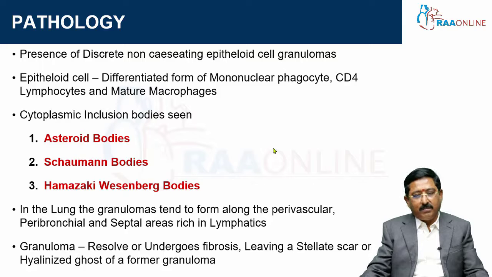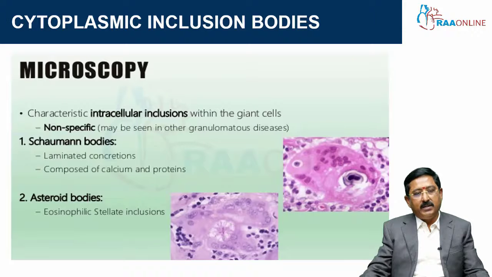These can also be present in some other diseases, but it is one of the features you have to look for in patients with sarcoid by microscopy. In the lung, these granulomas tend to be perivascular, peribronchovascular or in septal areas, which are rich in lymphatics. I will come to that in the later part of my talk. The granulomas may sometimes resolve or undergo fibrosis, forming healed granuloma-like lesions in the lung. So this is the pathology of sarcoid, and these are the different cytoplasmic inclusion bodies.